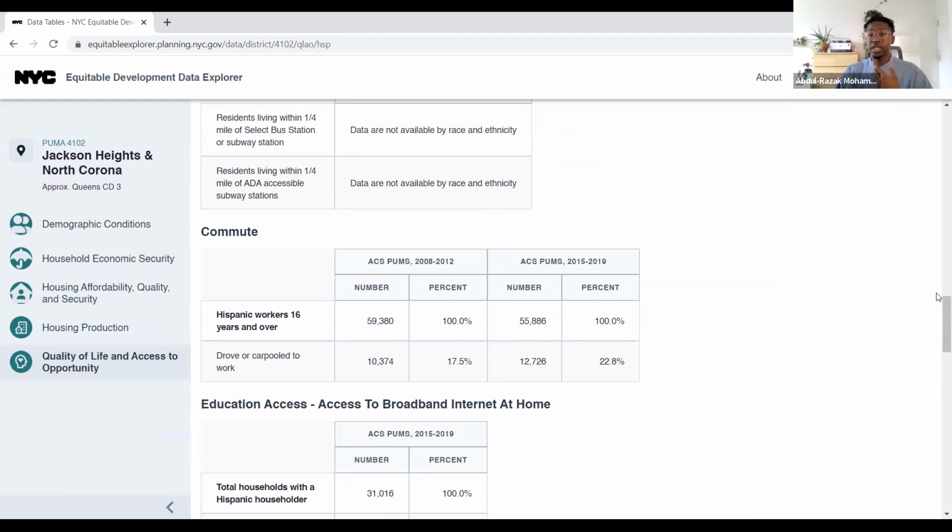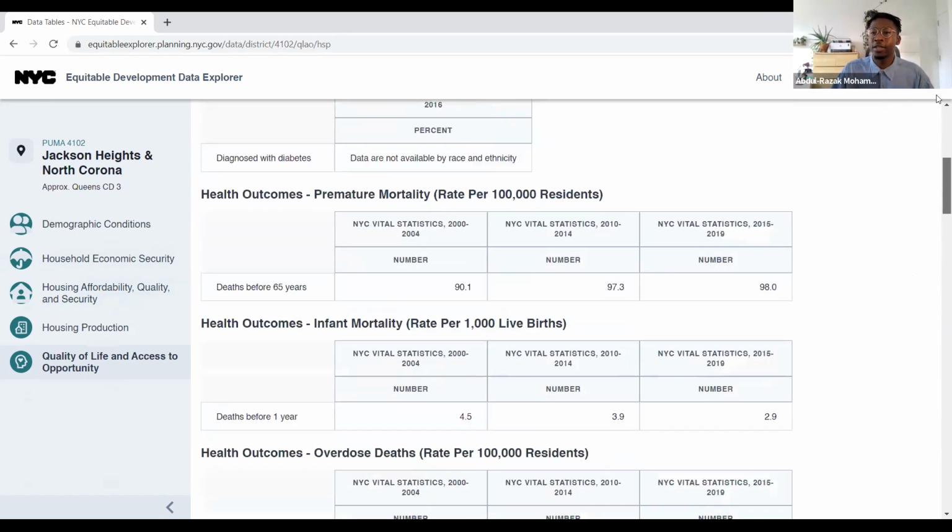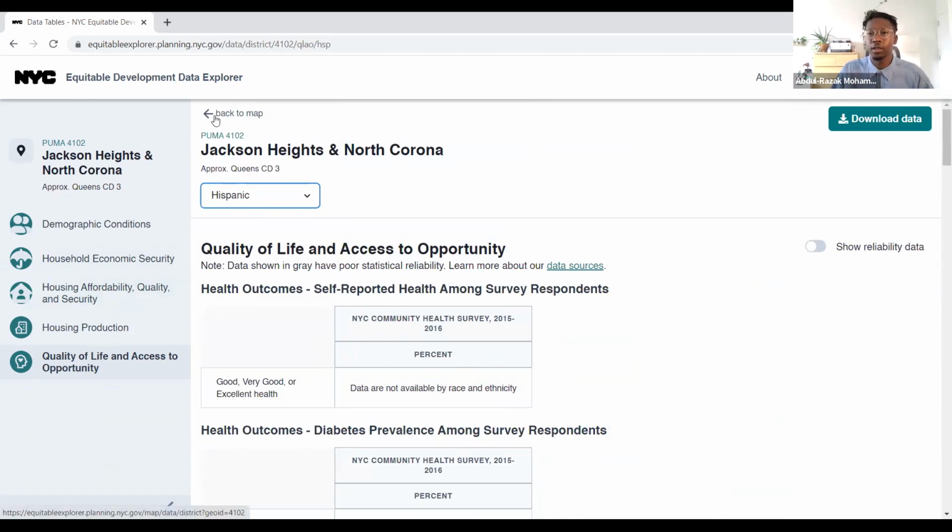This informs a bit of our understanding of what things people have access to regularly, and if there's a disparity between them and their neighbors by maybe racial identity or other factors. And this information helps to round out our quick, bird's-eye view understanding of a community district. If you're looking at your own district, you obviously know everything that happens in between that this data is not able to reflect. And it's really important that you infuse this information with the qualitative or story and lived experience that you have. But this is how you go about navigating the community data view of the EDDE.